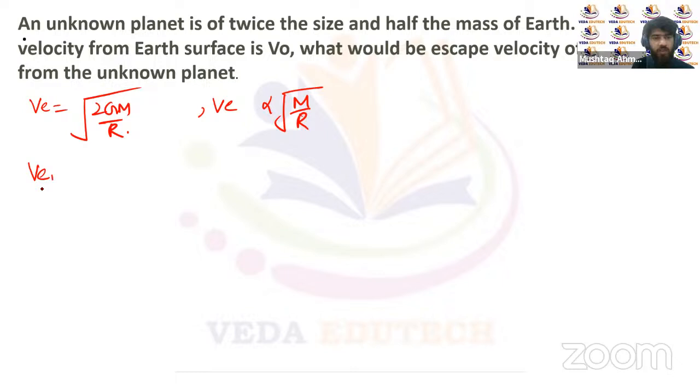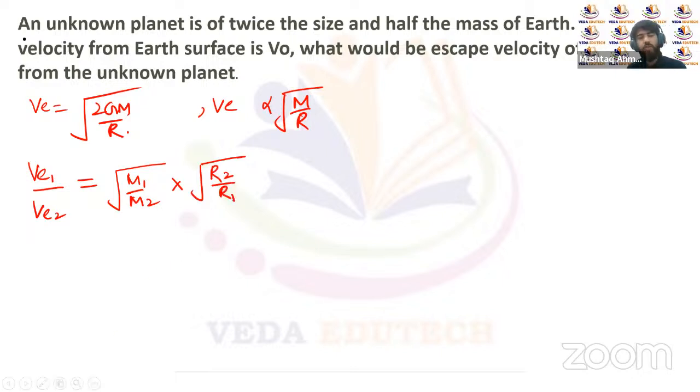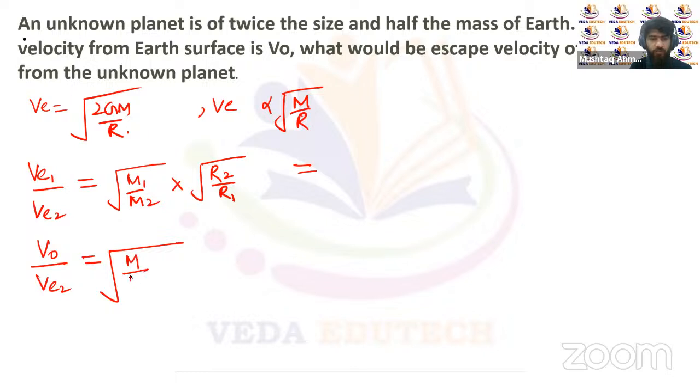So we can say VE1 upon VE2 will be under root of M1 upon M2 multiplied by under root of R2 upon R1. This will be the ratio between the two escape velocities for two planets. The escape velocity of the first planet is given as V naught. We have to calculate the escape velocity of the second planet. The unknown planet is of twice the size, so R2 is 2 times R, and half the mass of Earth, so if this is M, then M2 is M by 2.